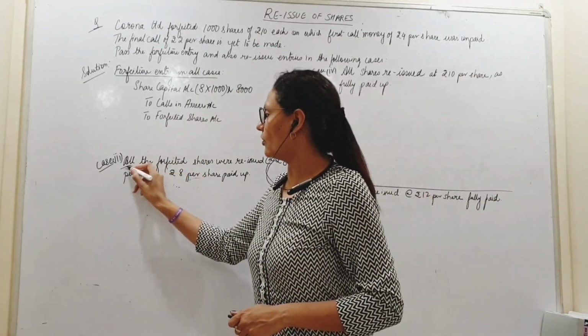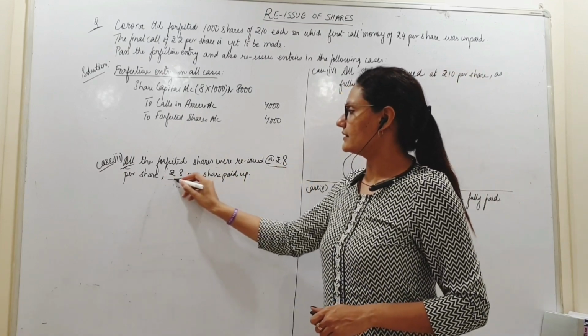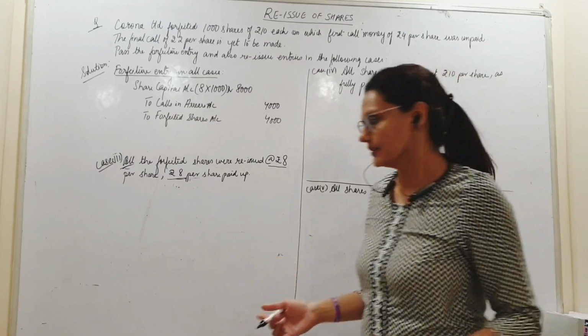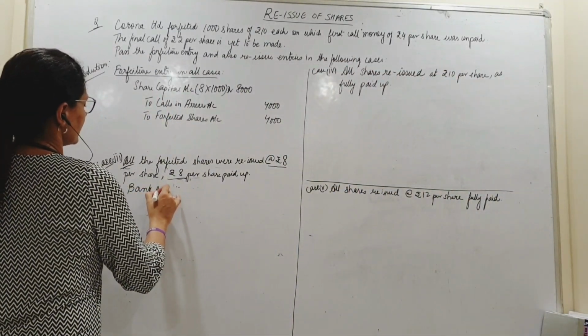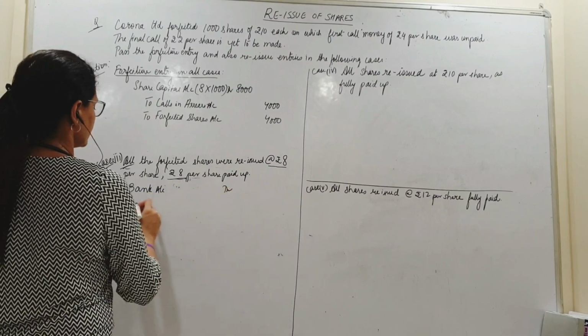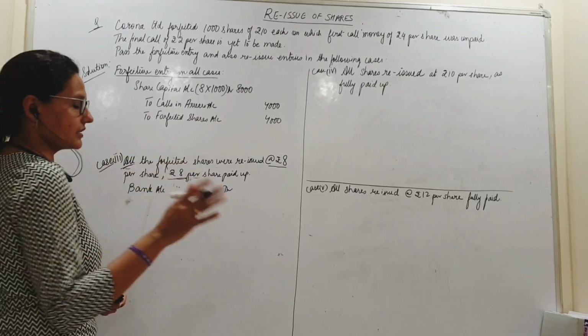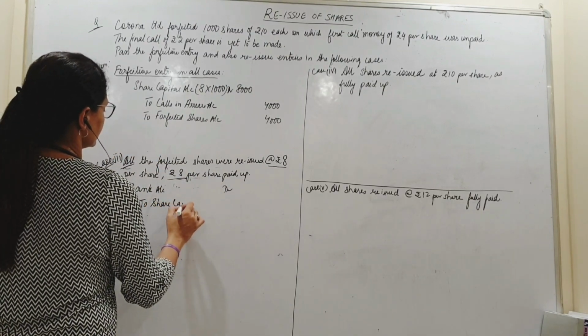And we are issuing all shares. All shares, this is the issue price and this is to be transferred to share capital. Right? So what is the entry of the issue? Bank account debit, since I am not allowing any discount here, to share capital.